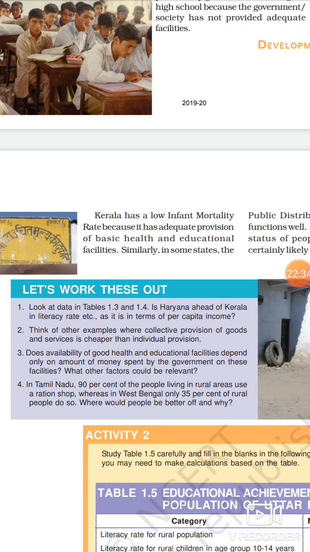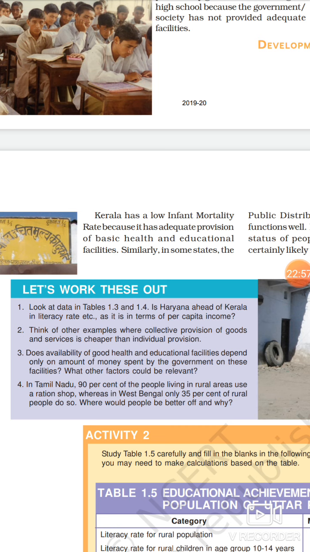Why? What are the examples? Like in factories, in manufacturing, in mining, where there is mass scale activity carried out for the provision of goods. This is collective provision, not individual effort. So these are the examples.